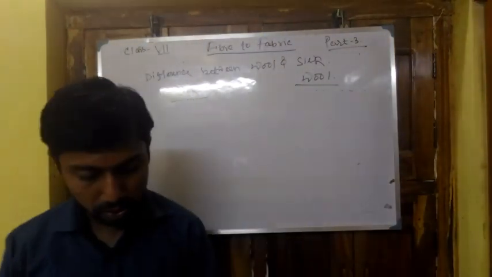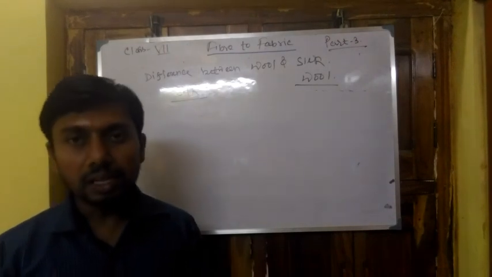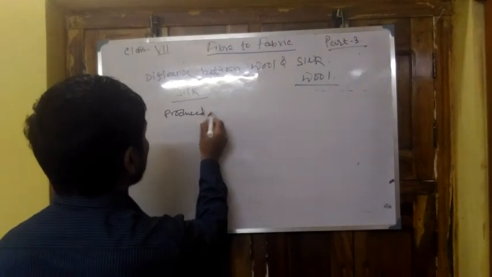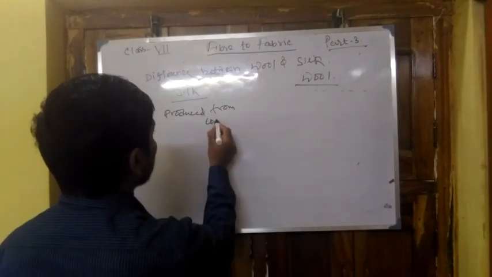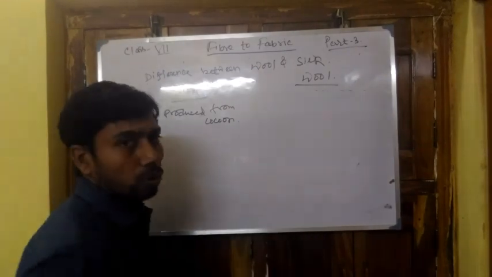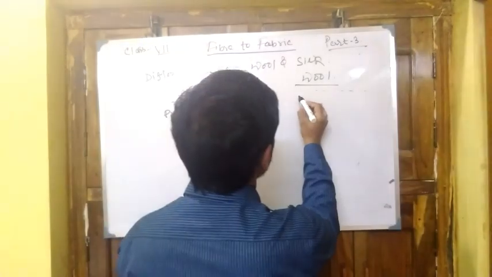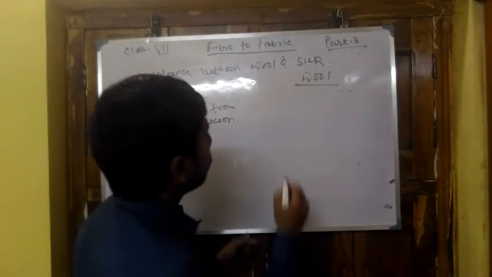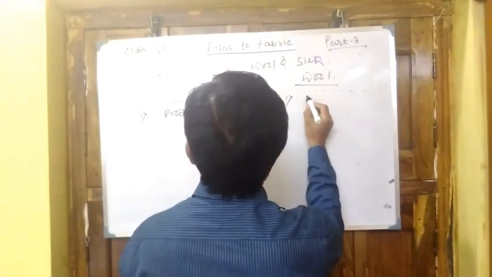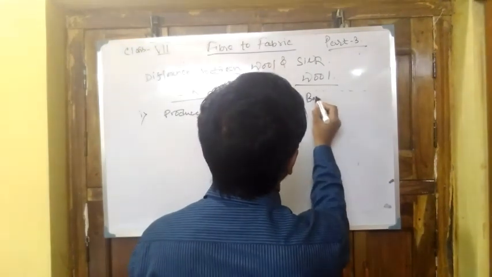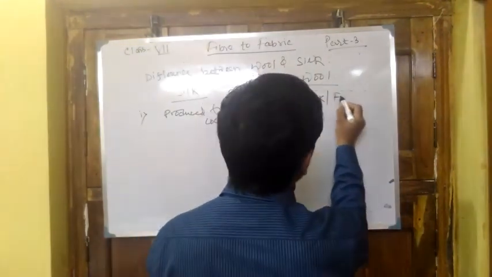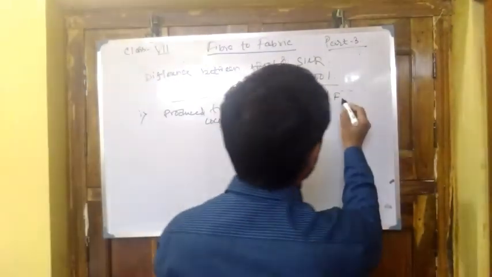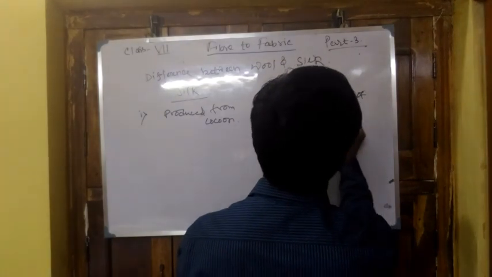First point, silk is produced from cocoon, and wool is produced from the hair or fur of animals.